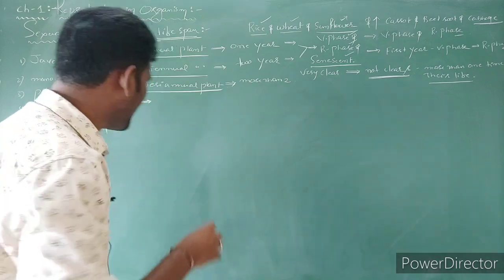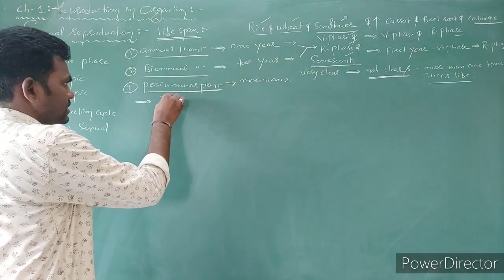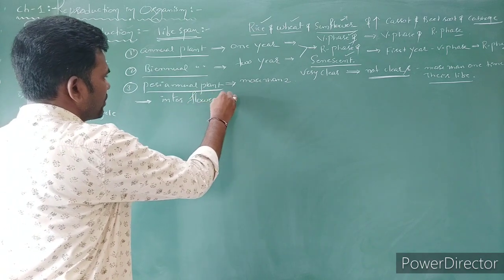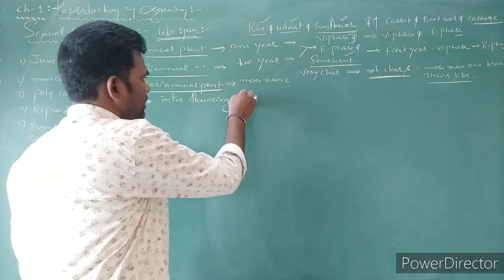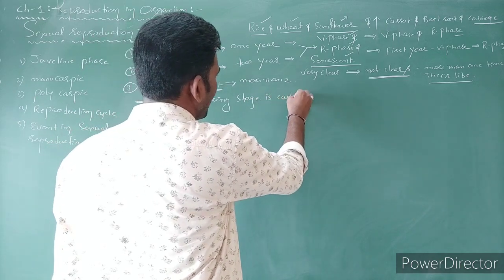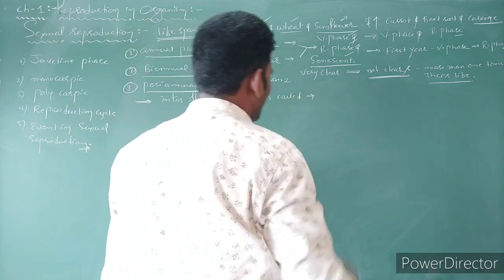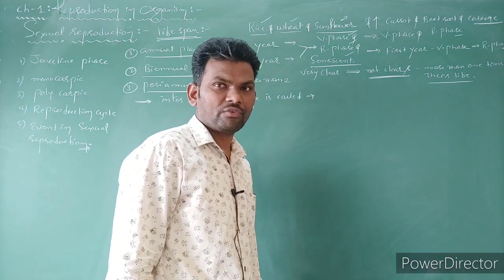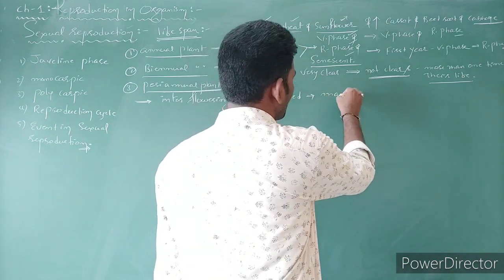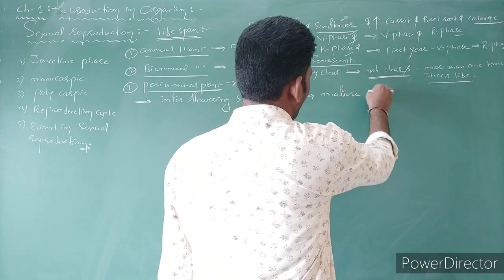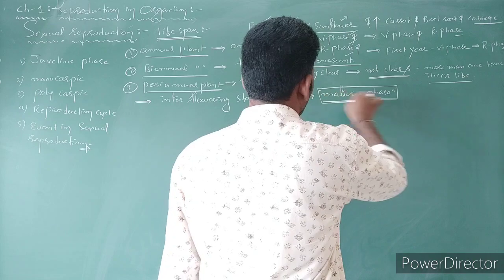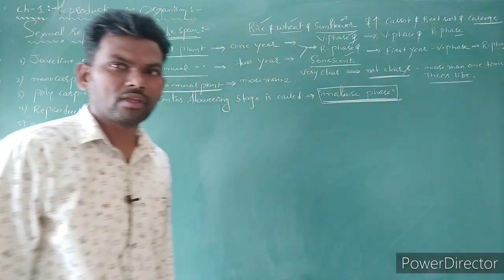Such an interflowering stage is not called a juvenile phase; it is called the mature phase, right?